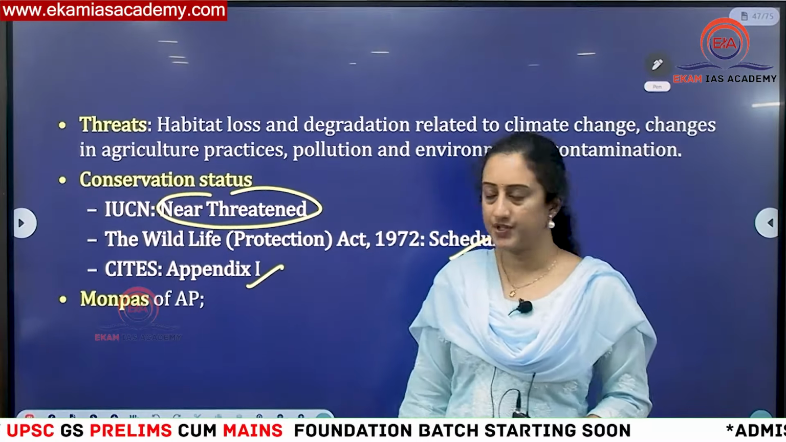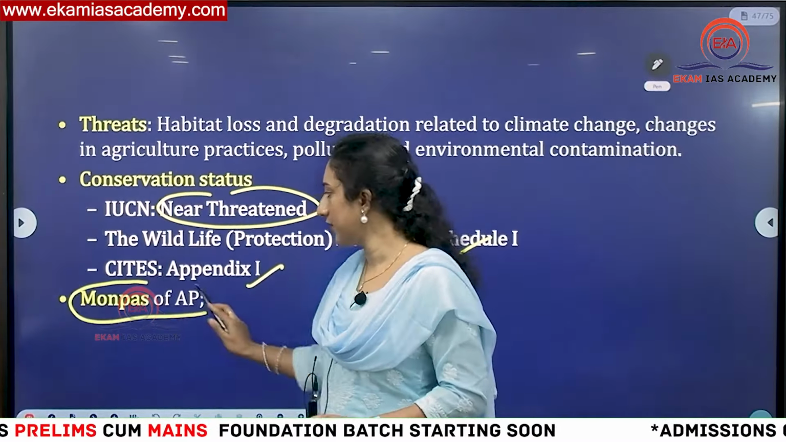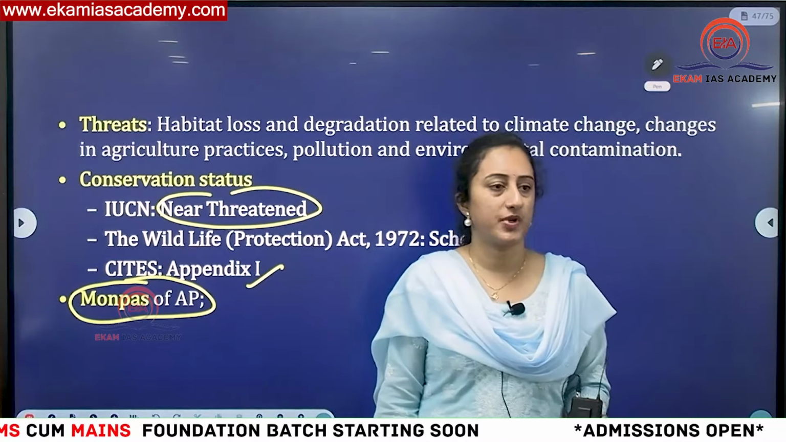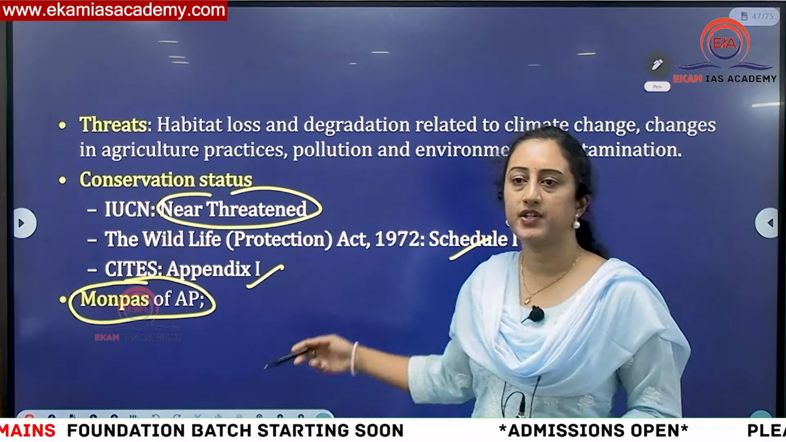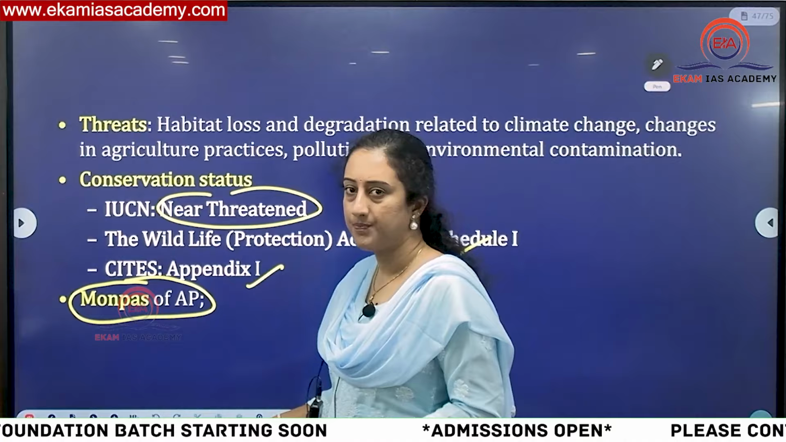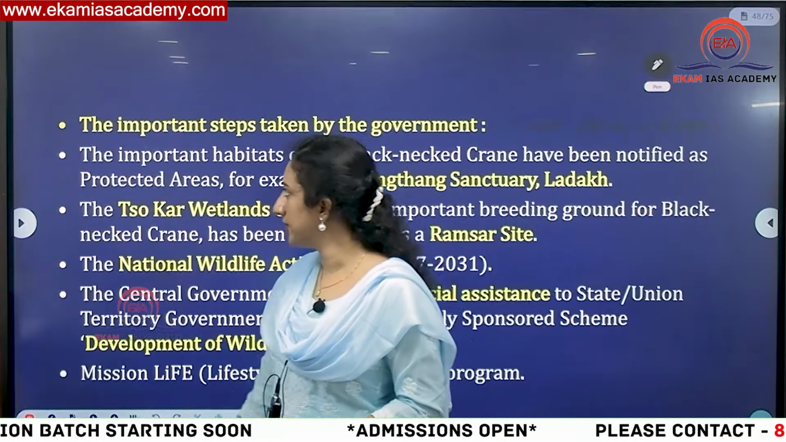So this is the conservation status. In the Monpa tribe of Arunachal Pradesh, AP means not Andhra Pradesh but Arunachal Pradesh, they also revere this particular black-necked crane. So this is what you have to remember from this.